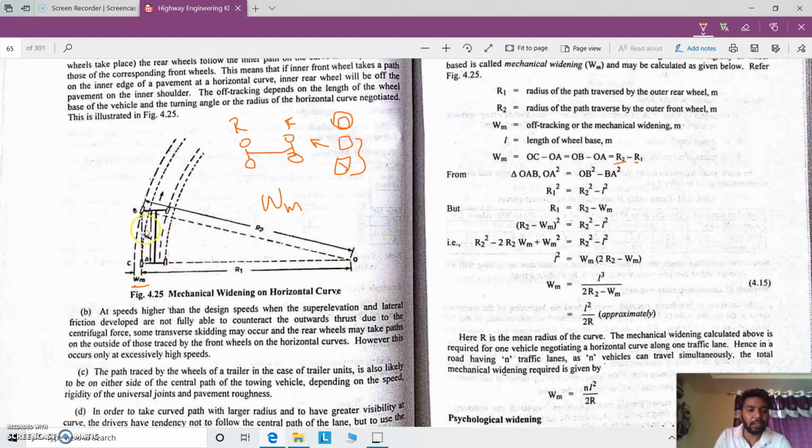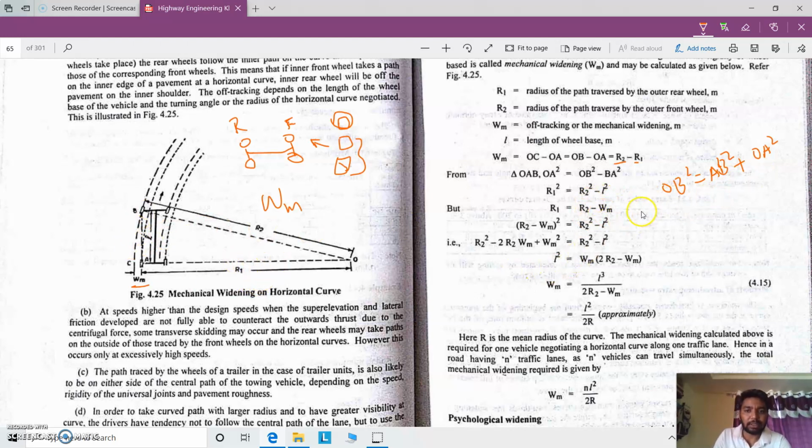Apart from this we are considering the triangle OAB. In this case OB is the hypotenuse, right? OB square is equal to AB square plus OA square, right? OB square equals AB square plus OA square, it is the actual Pythagoras theorem.